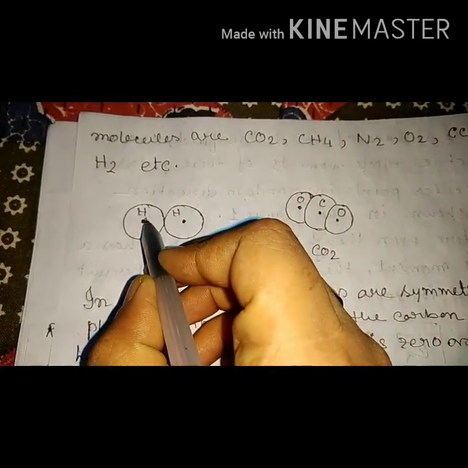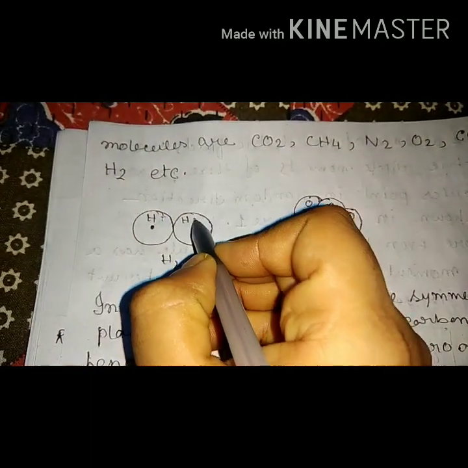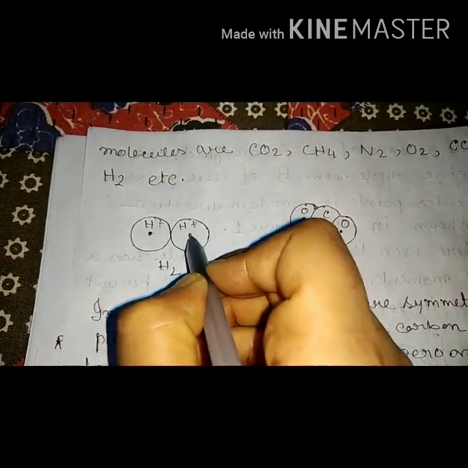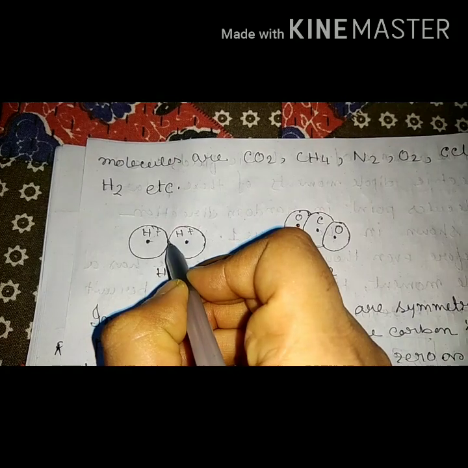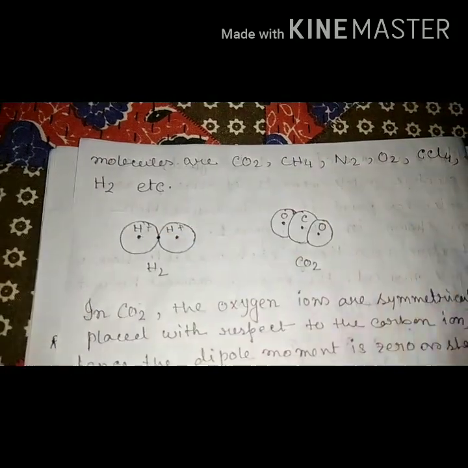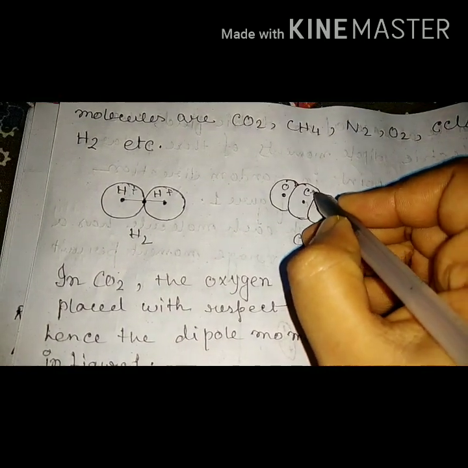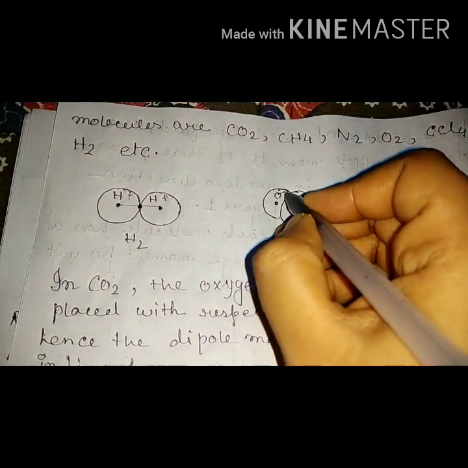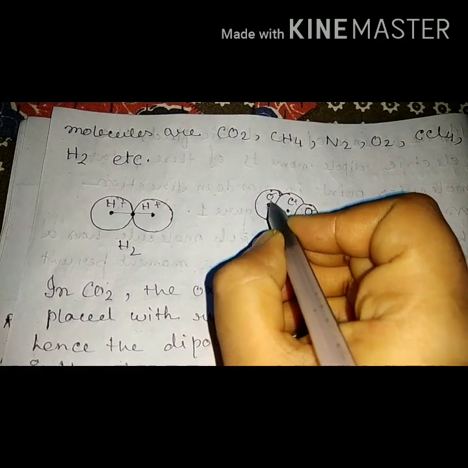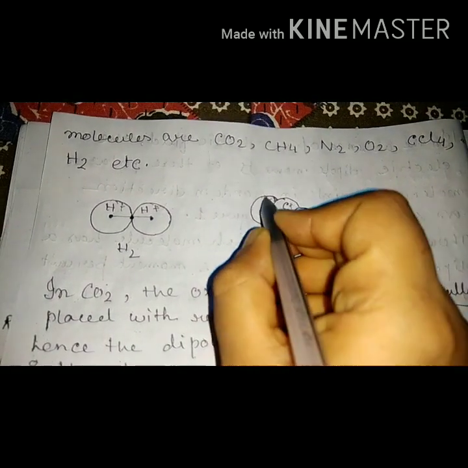You see that this is positive and this is also positive, so H2 has a common center here, and they coincide with each other. If we join a line, all three points are on one line. In CO2, C is plus, and the two O are minus.